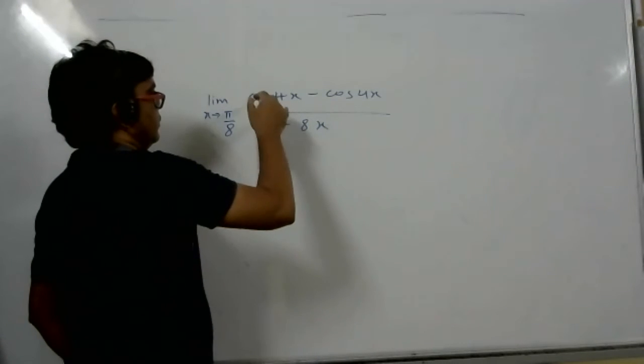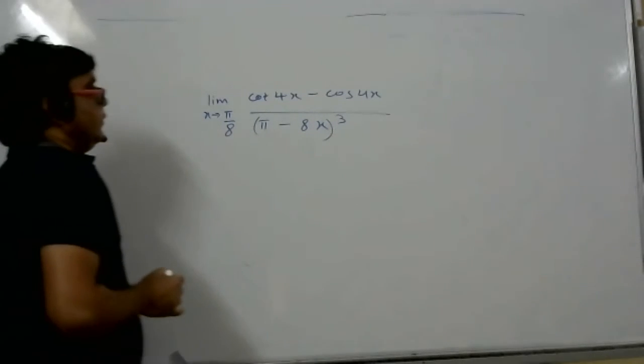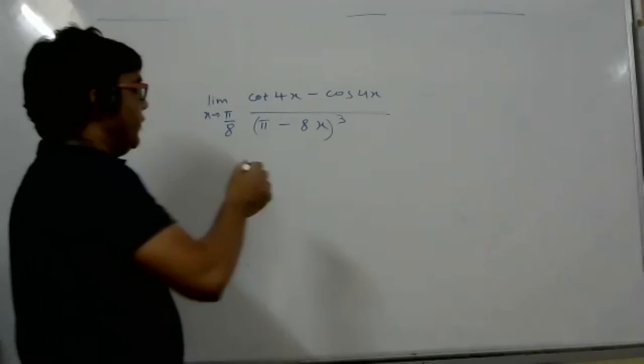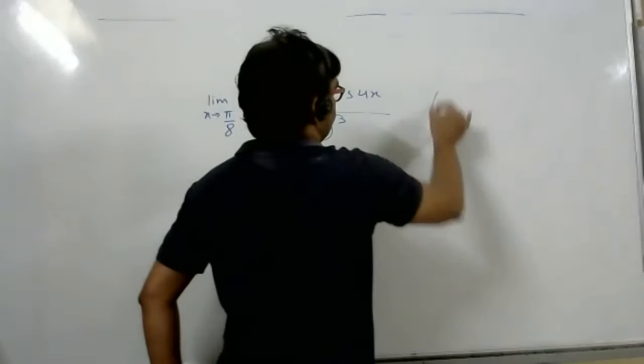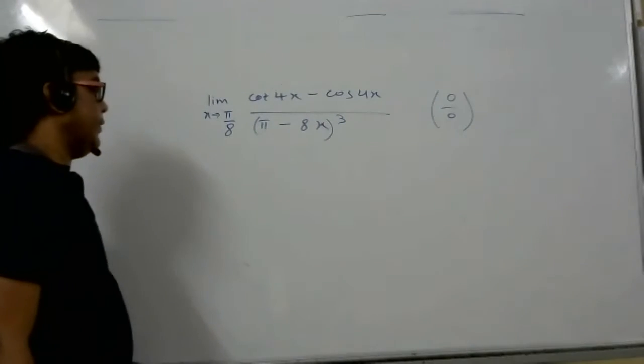Yes, sir. So this is which form, student? This is 0 by 0 form.